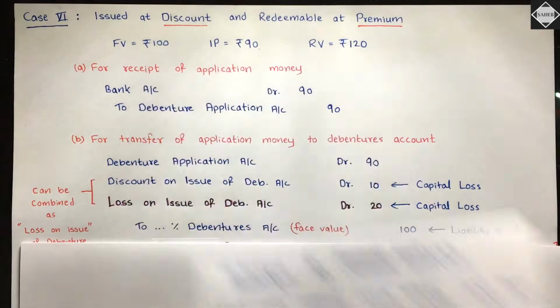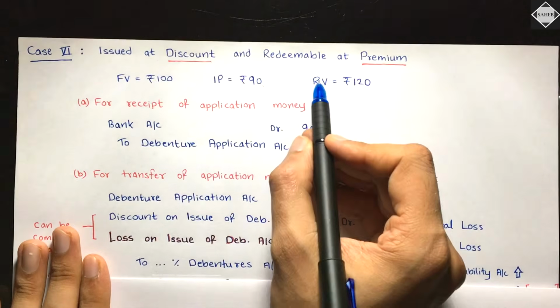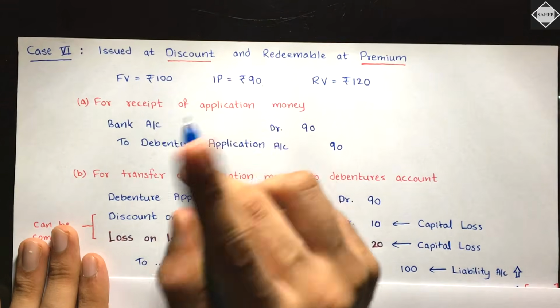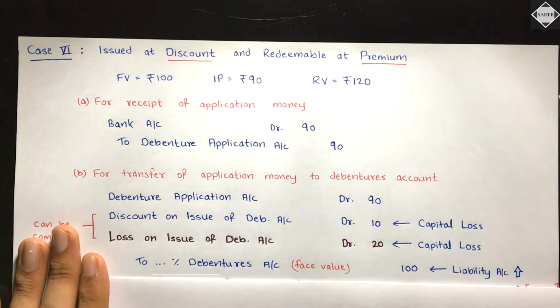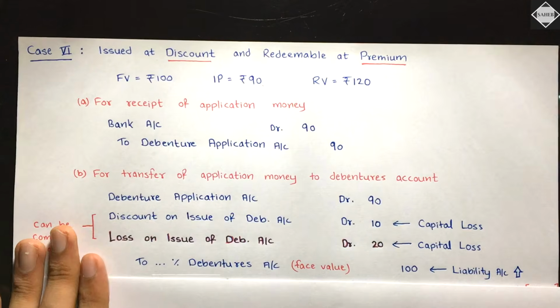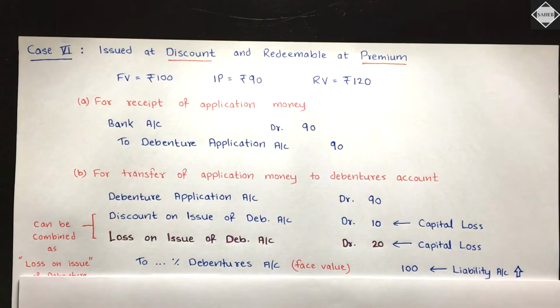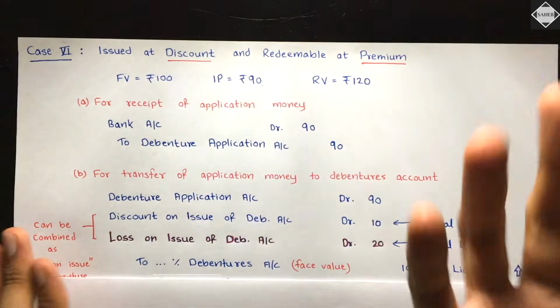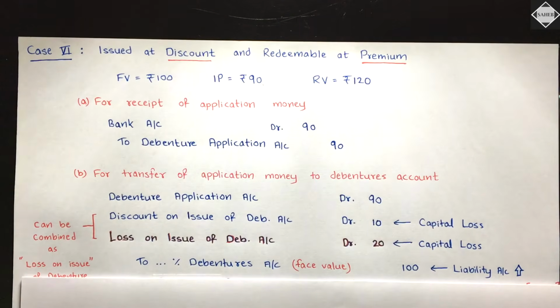It's really simple. Always remember this. Just compare the redemption value with the face value. 120 minus 100. Always this, okay? Don't subtract 120 with 90 or something like that. Most of the students make this mistake. They just subtract 120 with 90 and they come to know it's 30, or maybe they set off the loss and they make mistakes.